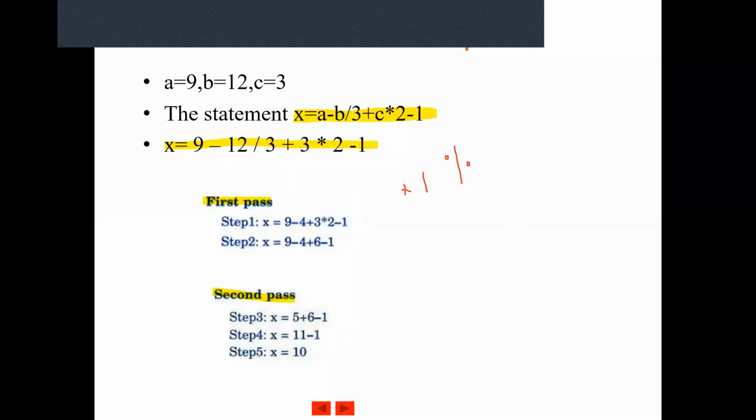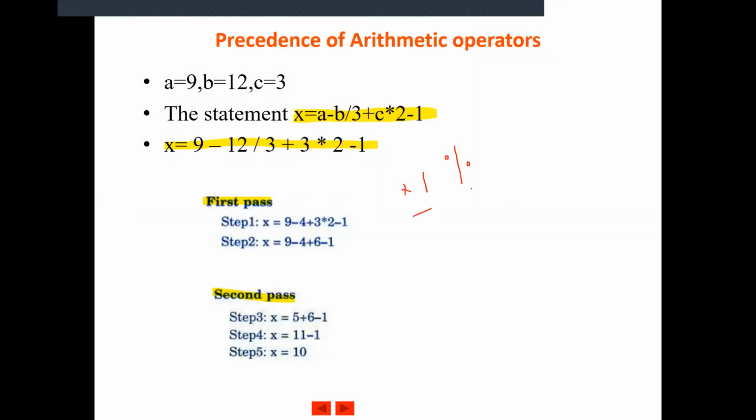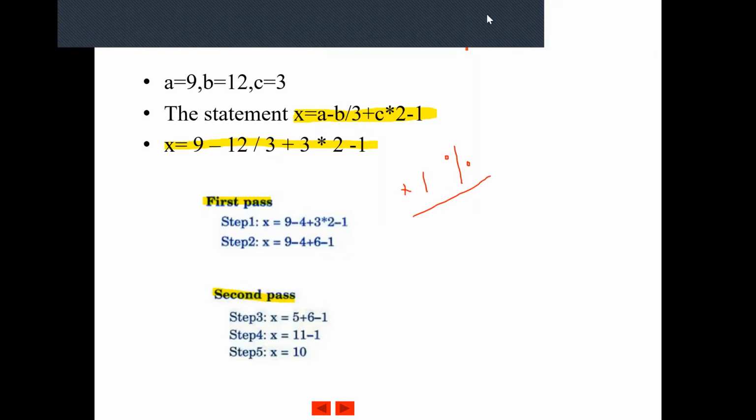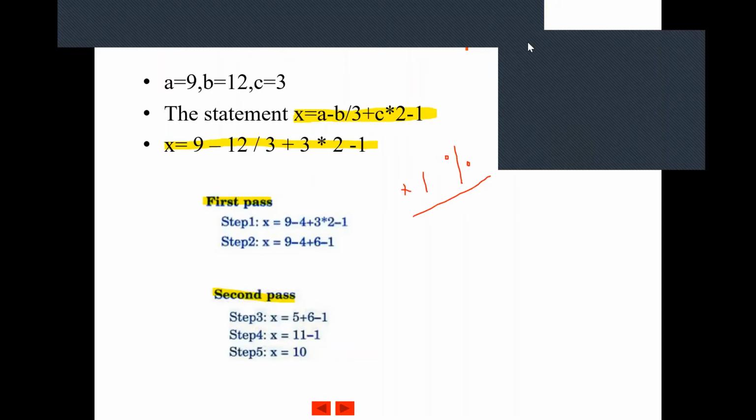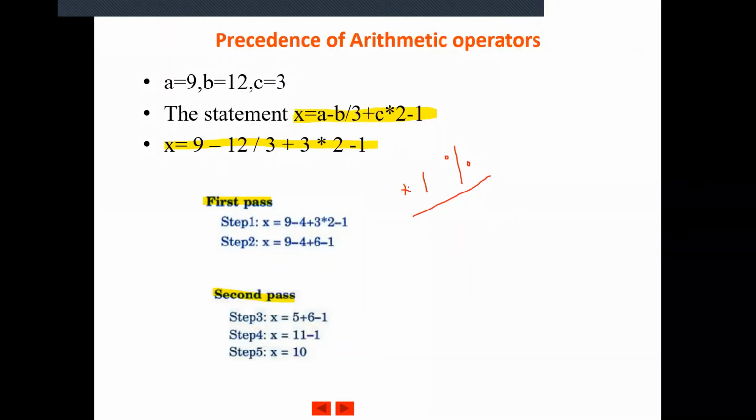If you have any of these three operators in the arithmetic expression, they will be solved in the first pass. Depending upon the number of high priority operators, if you have only two, you will have only 2 steps. If you have 3 operators from the high priority, you will have 3 steps. Steps depend on the number of high priority operators. In the first pass, we will follow the left to right associativity.